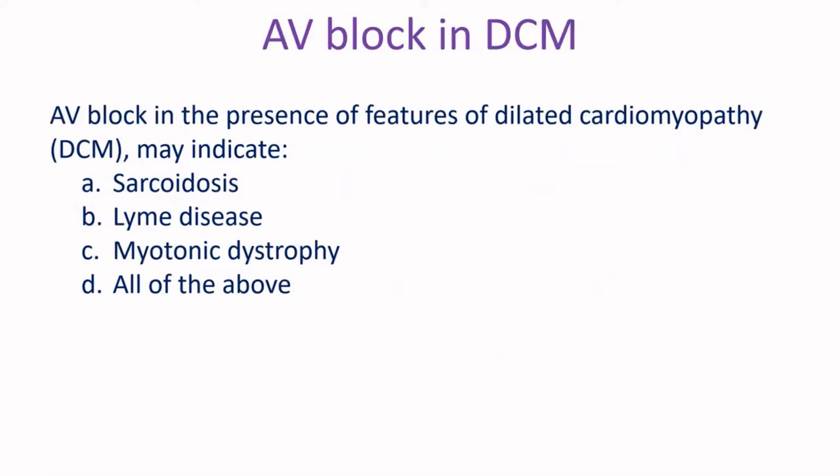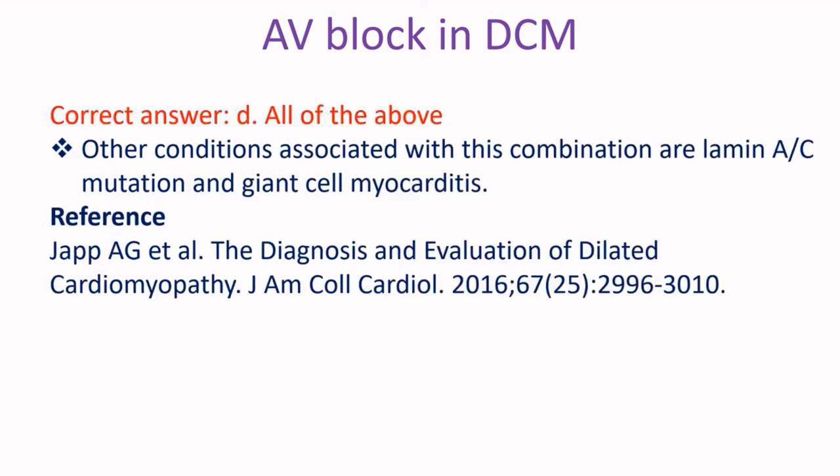AV block in the presence of features of dilated cardiomyopathy may indicate: A. Sarcoidosis, B. Lyme disease, C. Myotonic dystrophy, D. All of the above. Correct answer: D. All of the above. Other conditions associated with this combination are lamin mutation and giant cell myocarditis.